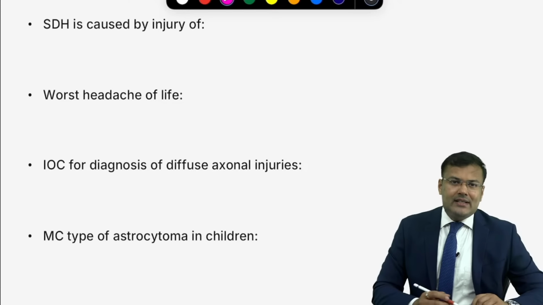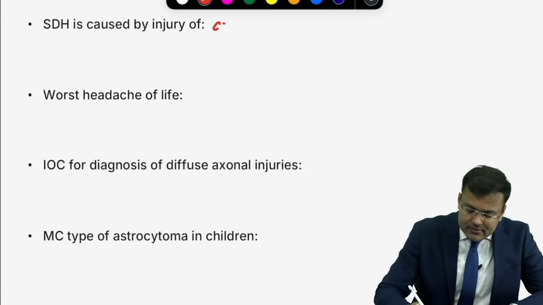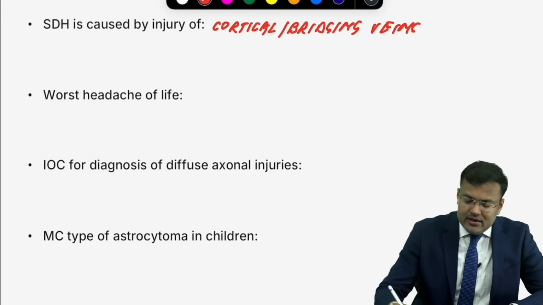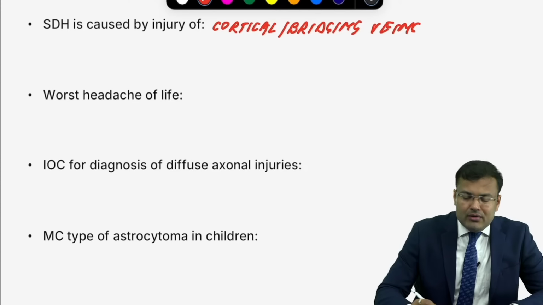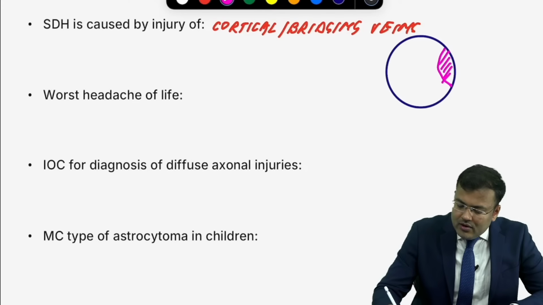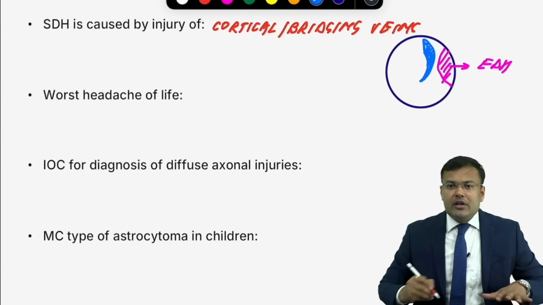Next, SDH. Tell me, subdural hematoma. It is caused by injury of cortical veins or bridging veins. Bridging veins. What kind of question is expected about EDH and SDH? The kind of hyperdense lesion. You can see here in EDH, this kind of lesion will be there. What is this? This is EDH, biconvex. And in SDH, this kind of lesion will be expected. Hyperdense lesion, crescent shaped or concavo-convex.